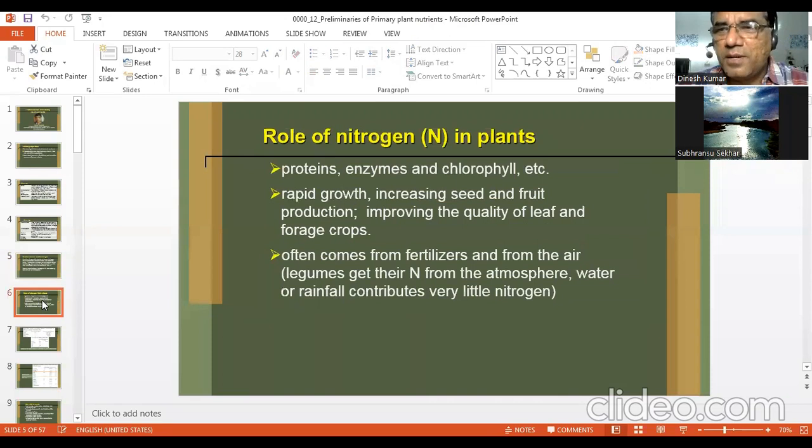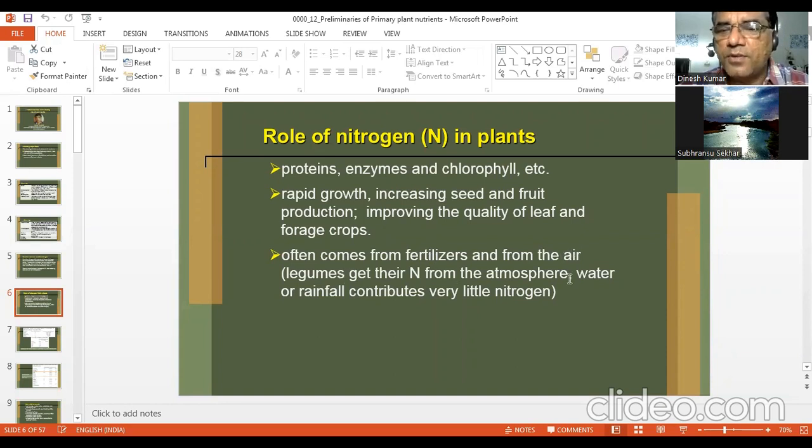Now, role of nitrogen in plant. As most of us know, it is part of proteins, enzymes, and chlorophyll. So it is very necessary for the synthesis of all these three. And it helps in rapid growth, increasing seed and fruit production, and improving the quality of leaf and forage crops. Particularly, it makes forage crops succulent. Nitrogen often comes from fertilizers and from the air.